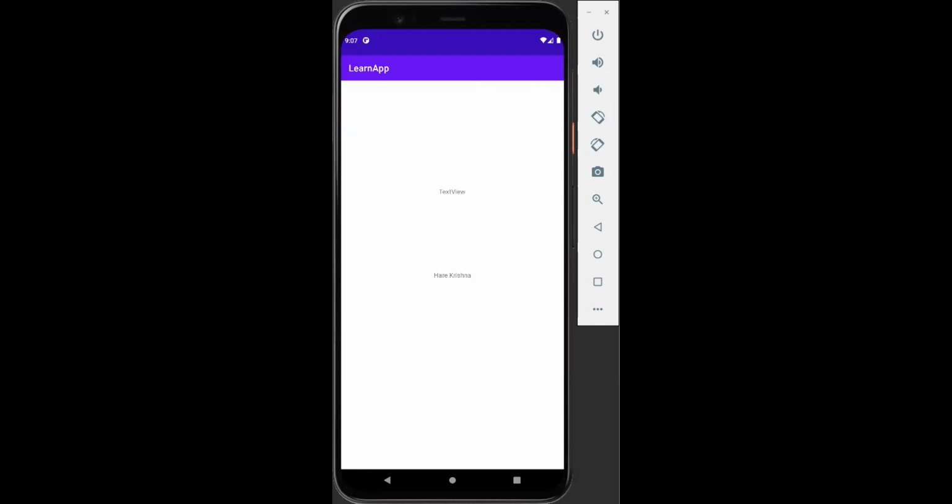In the second course, we will enhance that e-commerce application with real world use cases. In the third course, we will connect all those parts with a backend and build a complete real world application. We will also deploy it on the Play Store in the third one.